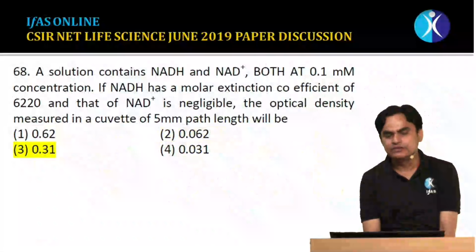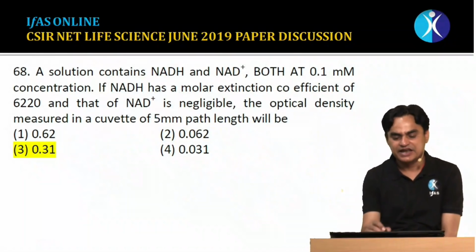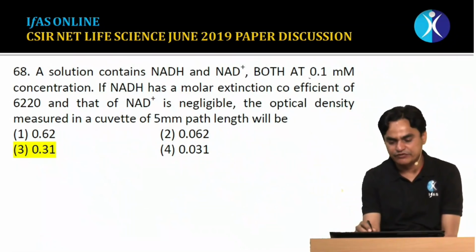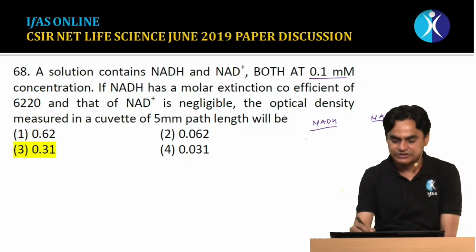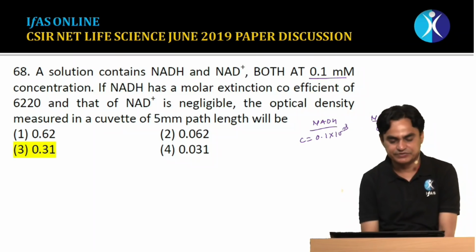Question number 68, basically it is from the spectroscopy part, from the Lambert-Beer rule. A solution contains NADH and NAD, both at 0.1 millimolar concentration. There are two things, NADH and NAD. The concentration of each is given as 0.1 into 10 to the minus 3 molar, that is 0.1 millimolar. This is the concentration which is given.